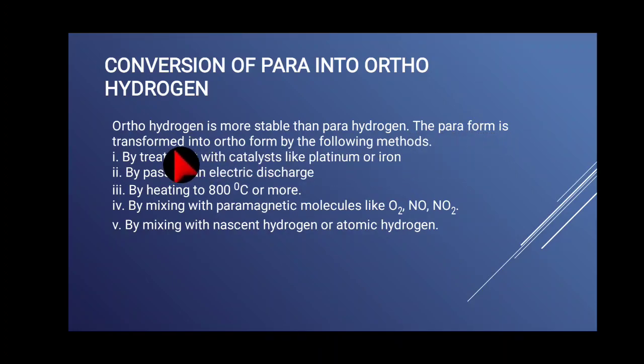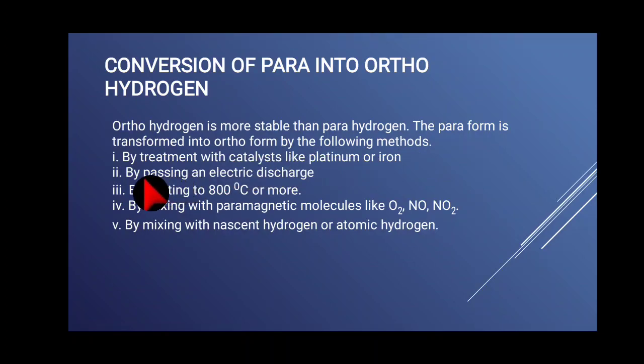Para form is transformed into ortho form by the following methods. Here I have given 5 methods. One by one we will see. By treatment with catalyst like platinum or iron, the para hydrogen undergoes reaction with the catalyst, and by using the catalyst we can get orthohydrogen. It is one method.